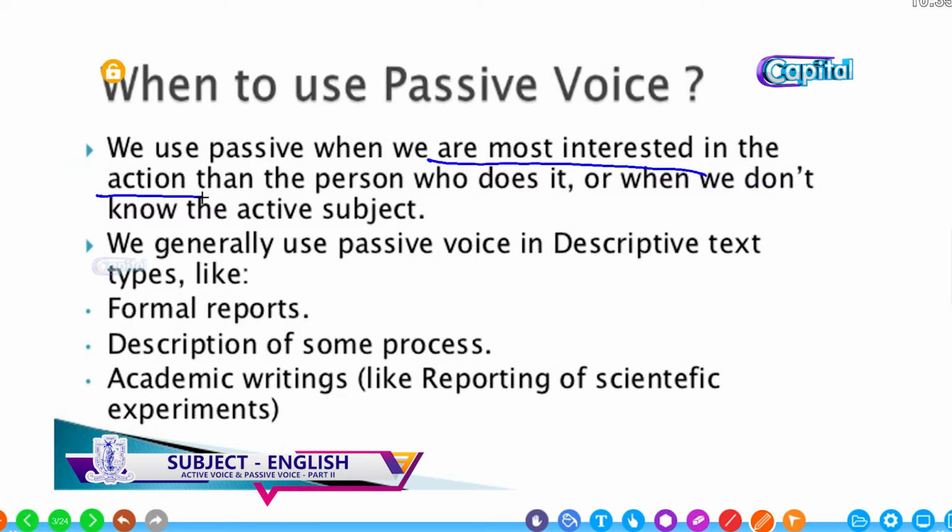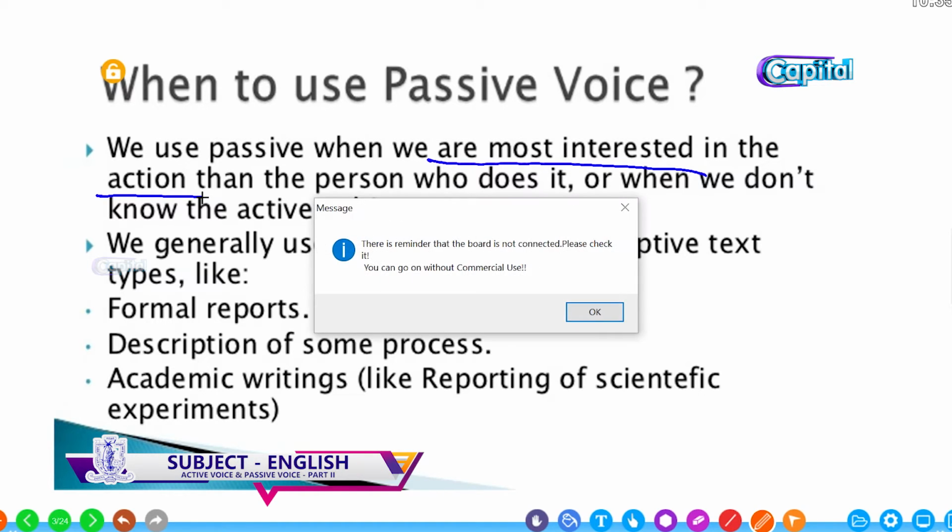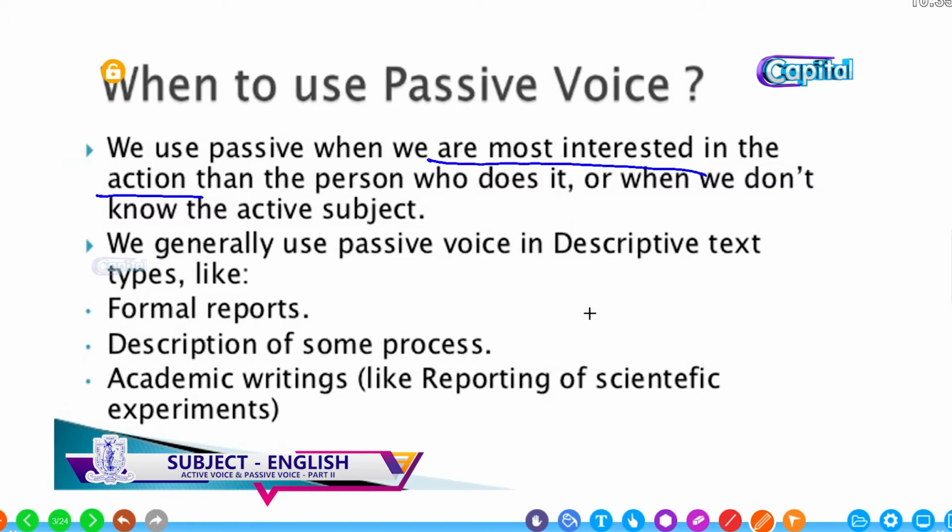And if we don't know who the doer is, for example, the bank was robbed, or some people were killed in the war, we don't know who killed, we don't know the doer, so we use the passive voice.